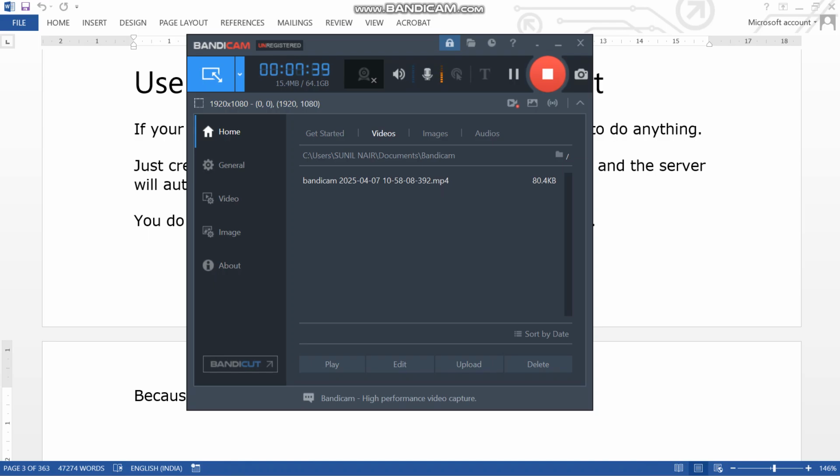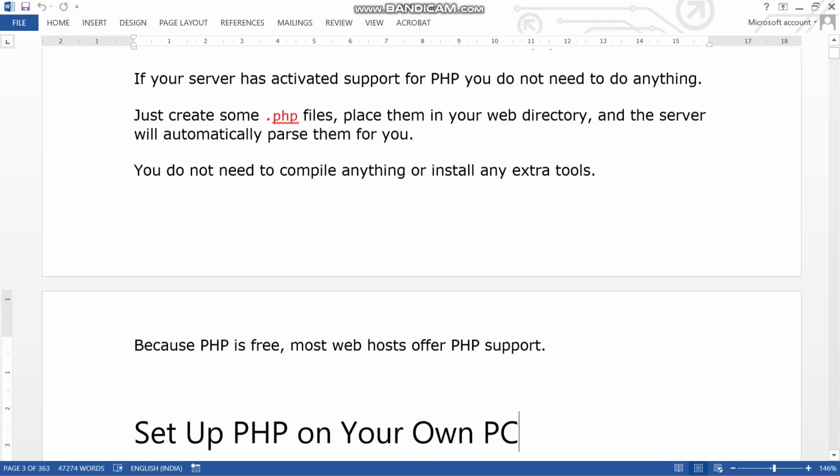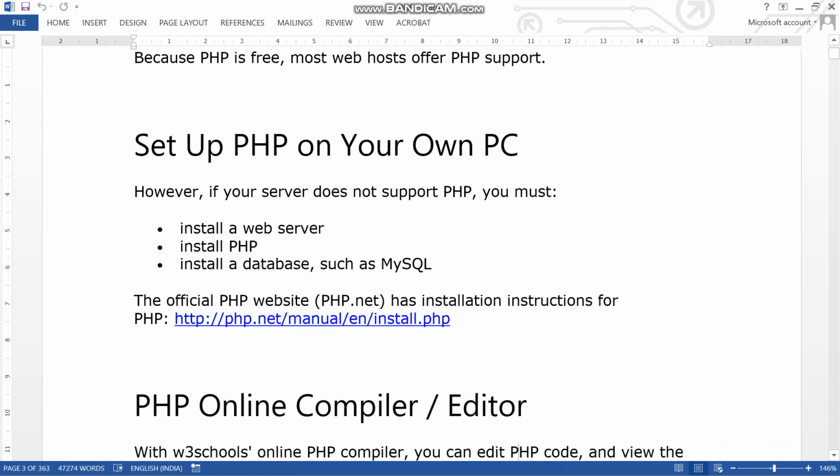PHP software is deployed onto a certain level of server, which is already prepared by the web server creation departments. Like this, many companies say that we can deploy PHP on our server. Like this, this is also who supports PHP.